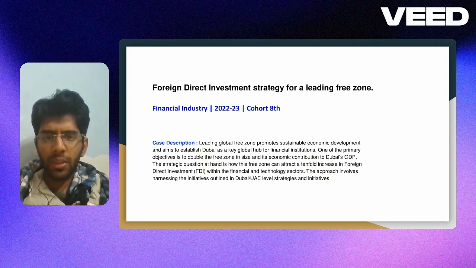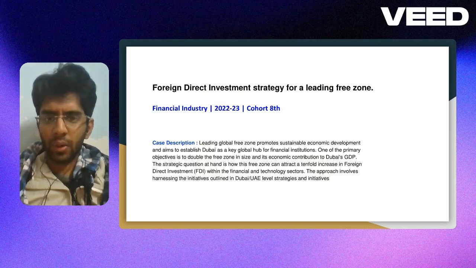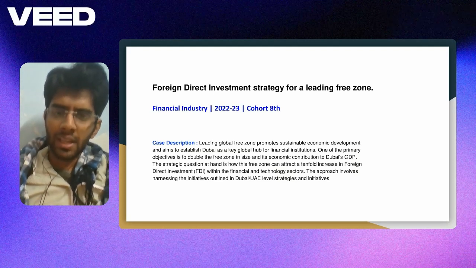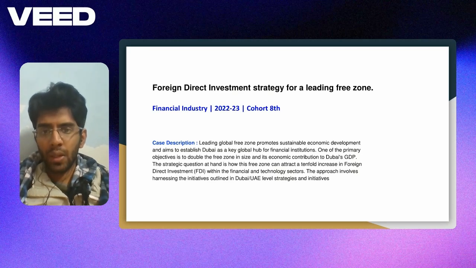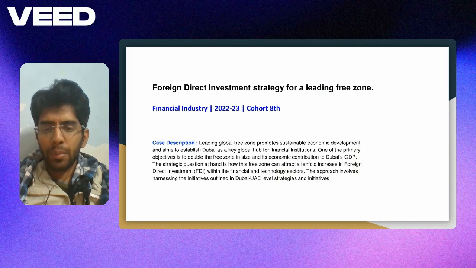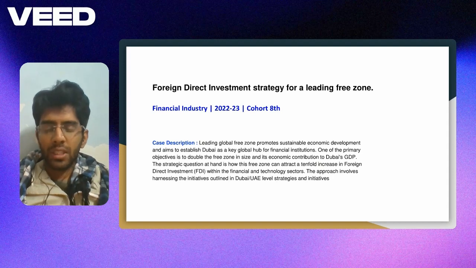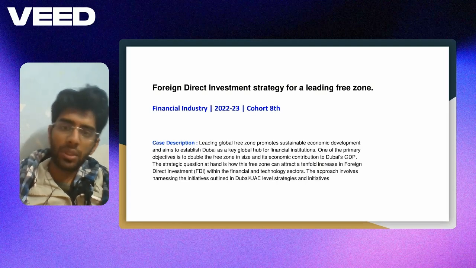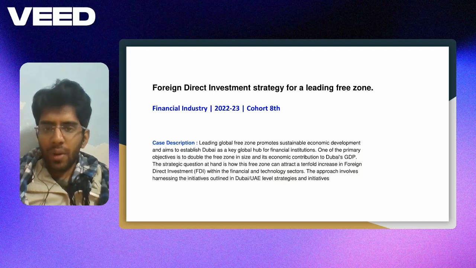I'll be going through the case description and I'll try to develop an overall understanding of the problem space. I'll try to dive deep and understand what problem the client is facing, what their requirements and needs are, and what vision they wanted to achieve. At the same time, while trying to give them the solution, I'll look at it from multiple perspectives and see how the solution will pan out if we give it to the client. So let's go ahead with the case description.